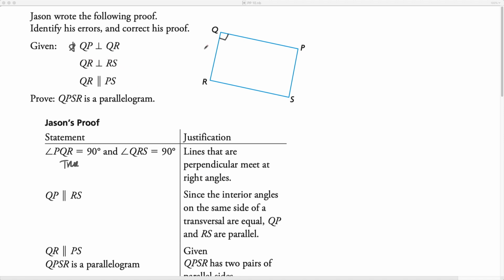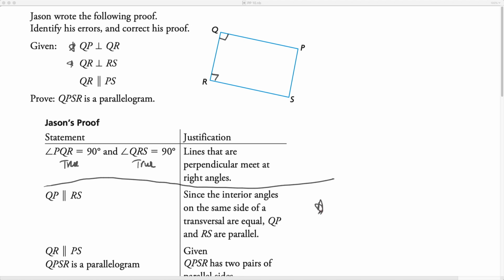QR is perpendicular to RS. So QR and RS. So this is a 90 degree angle. So QRS is equal to 90 degrees. Lines that are perpendicular meet at right angles. So based on the information that we're given in the question, both these two statements are true. And I believe that we are able to justify based on that. So I think we're good to go with that.